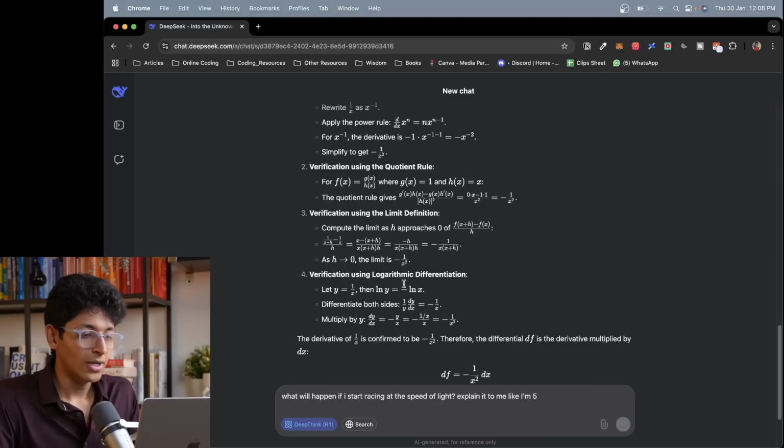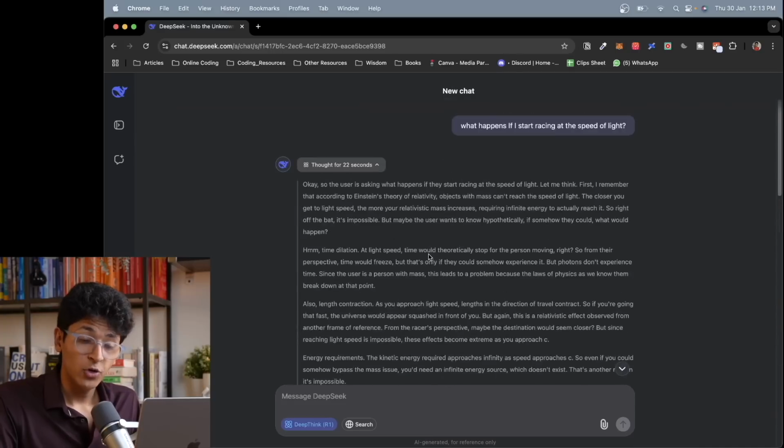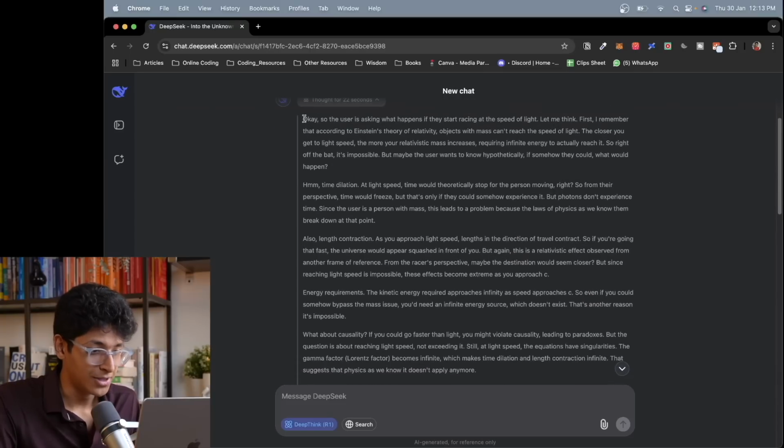And look at the thinking process. It takes some time because of so much load on the DeepSeek server. It doesn't always give you the answer, but it's free, so you cannot complain about that. Okay, after a few attempts, it is able to answer the question. It thought for 22 seconds about it. And this is the thinking process for a scientific question.